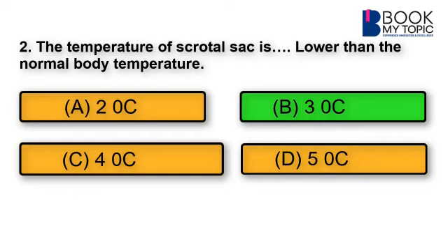As we know, in the scrotal sac, spermatogenesis is carried out. We know very well spermatogenesis occurs in the testis. Spermatogenesis is not possible at 37 degrees Celsius temperature, and that's why testes descend out from the abdominal cavity and locate in the scrotal sac, where temperature is less than 37 degrees Celsius, where spermatogenesis is possible.